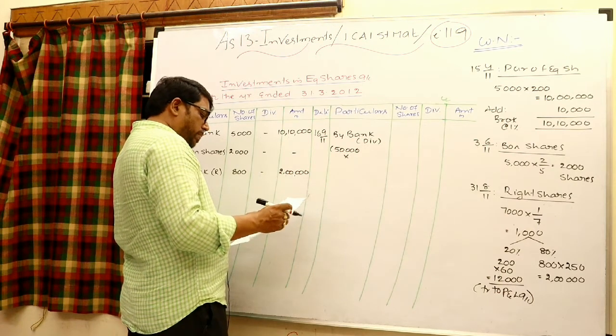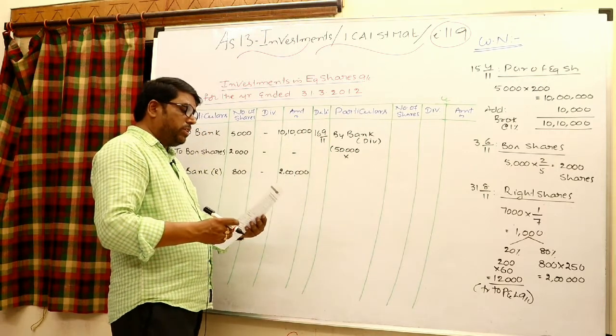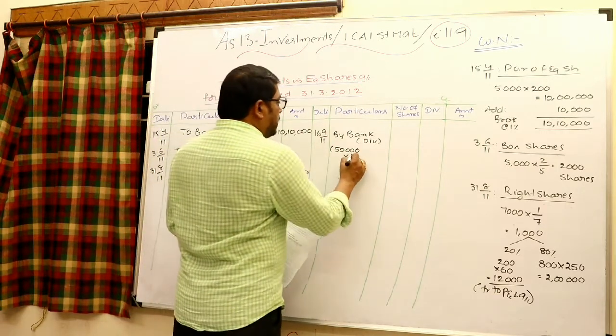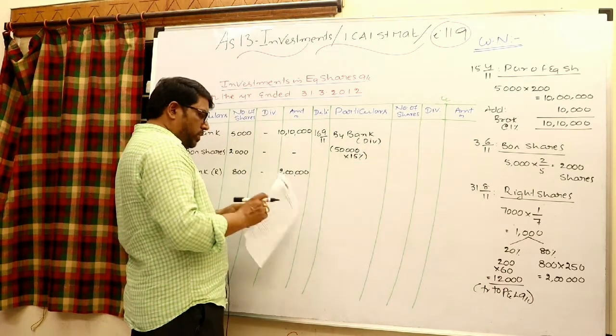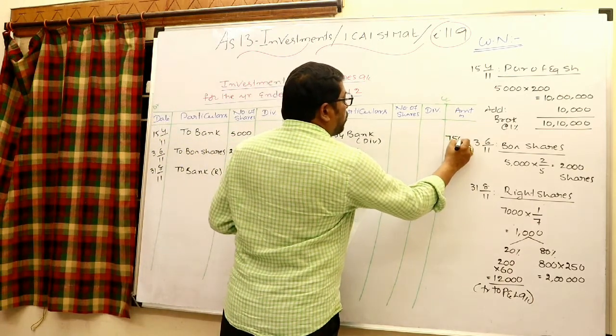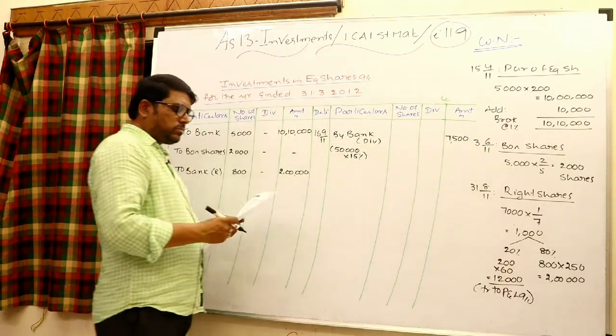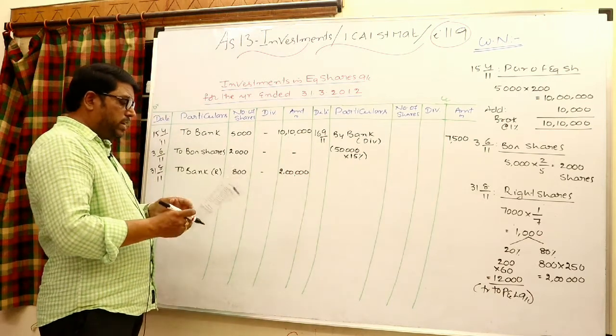It is always dividend to be calculated on the nominal value or face value. 15% dividend is given. So that is, I think, 7,500 rupees. 7,500 rupees you can write in the cost column to reduce the cost of investment.